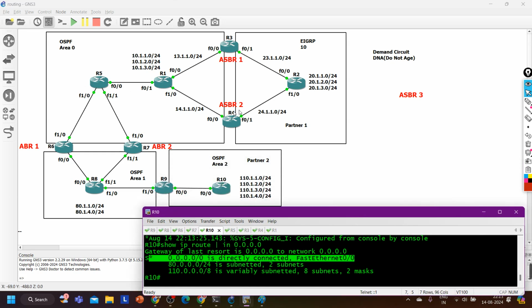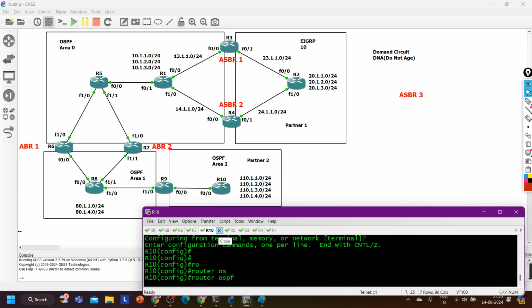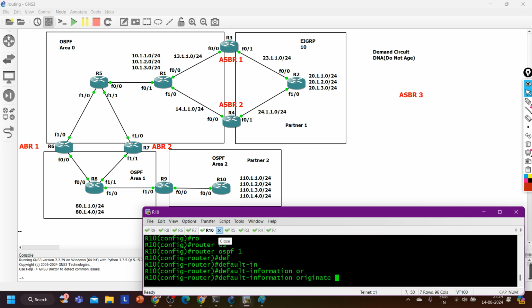Now we need to advertise this default route in the OSPF domain, right? So that headquarter can also get this default route, branch office 1 can also get it, partner 1 company can also get this default route information. So what we can do here, I can say router ospf 1 and default-information originate, similar to EIGRP. This is the one option.